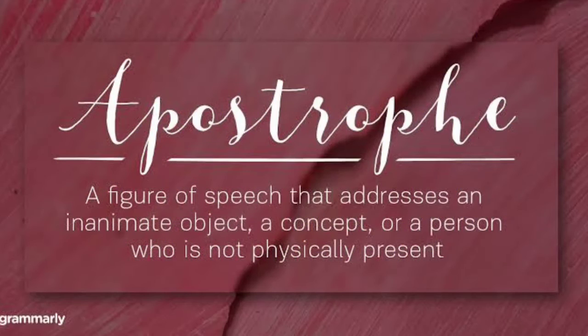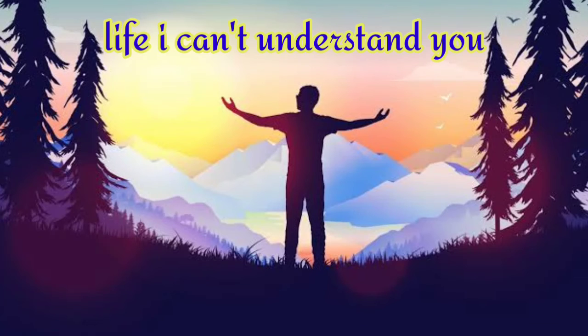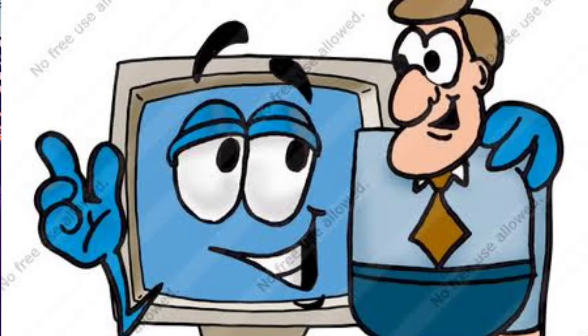Next kind of figure of speech is apostrophe. This is nothing but when an absent or a non-existent thing or a person is addressed as if it is present, and capable of responding, under an exclamatory figure of speech. For example, life, I cannot understand you. Why don't you ever work, you stupid computer?